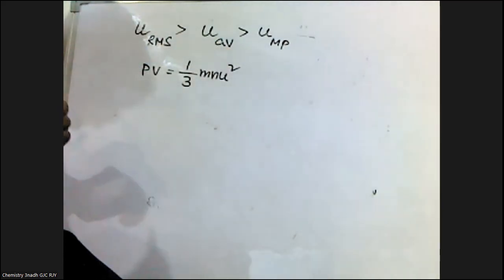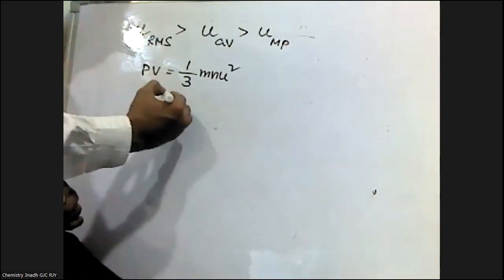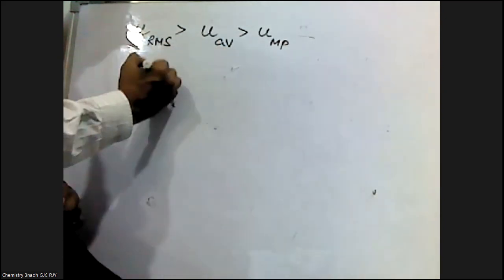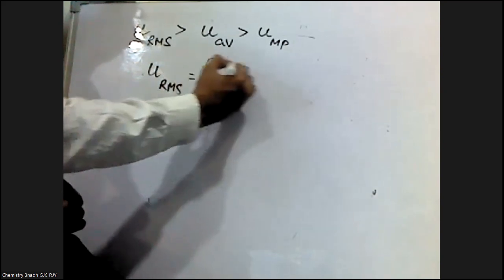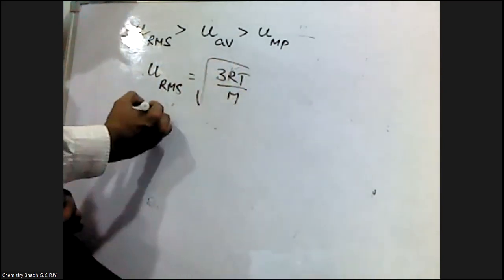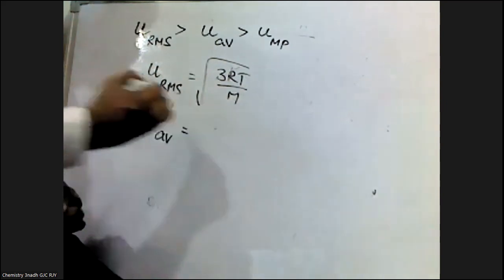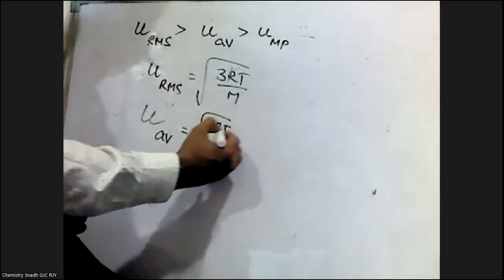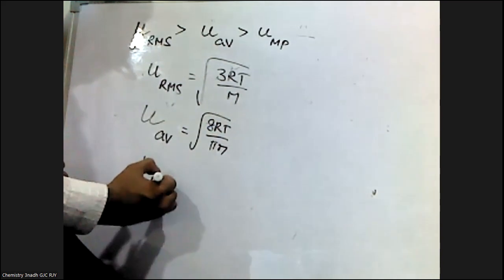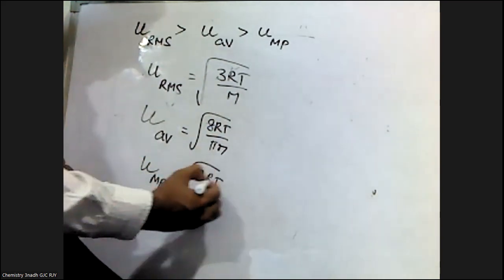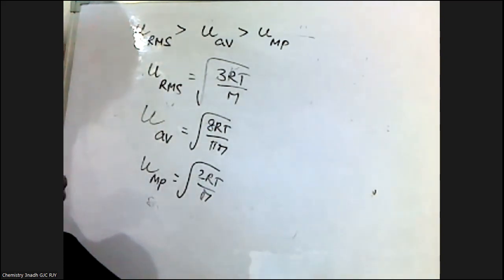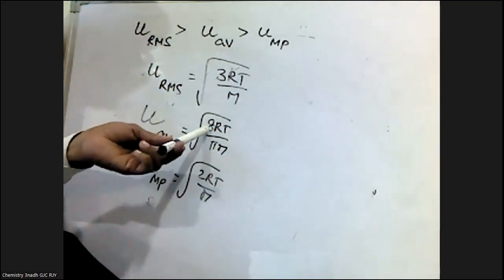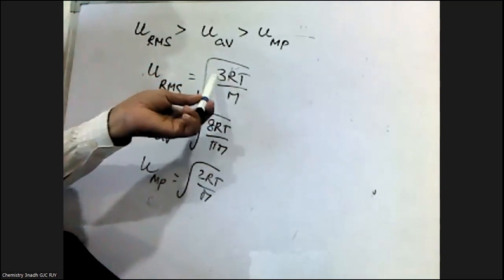If we substitute and calculate, what we find is that RMS speed is given by U RMS equal to square root of 3RT by M. Similarly, average speed is given by square root of 8RT by pi M, and U most probable is given by square root of 2RT by M.